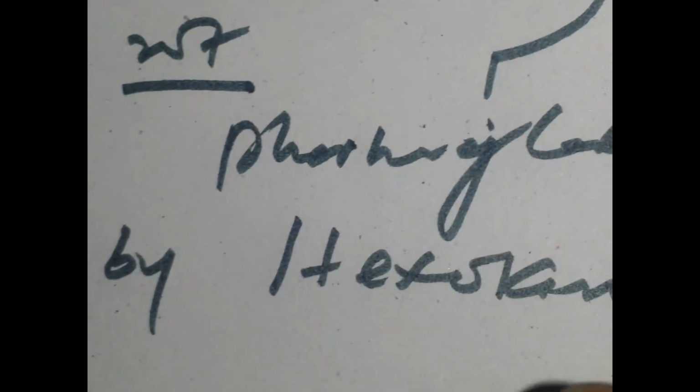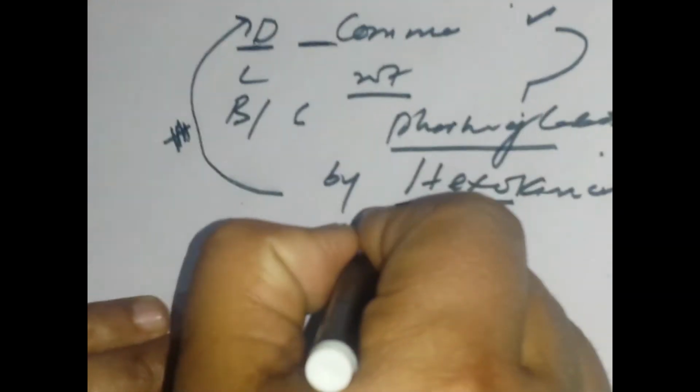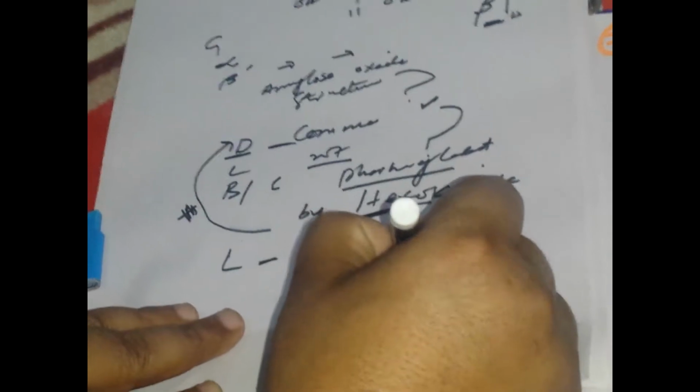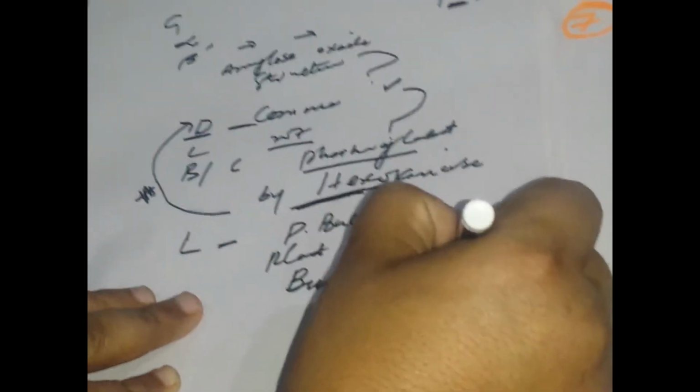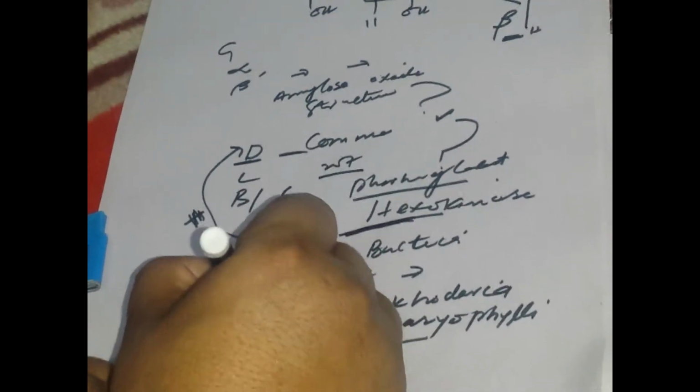Which one is phosphorylated by hexokinase? That is D, of course. L is not going to form in our body, because we have no such enzyme. But D has the enzyme which phosphorylates by hexokinase. The L form forms in certain bacteria, which are plant pathogenic bacteria. The name is very typical. Let me try: Carbohydrate rapili. That is the name of that particular bacterium which has L-type glucose.